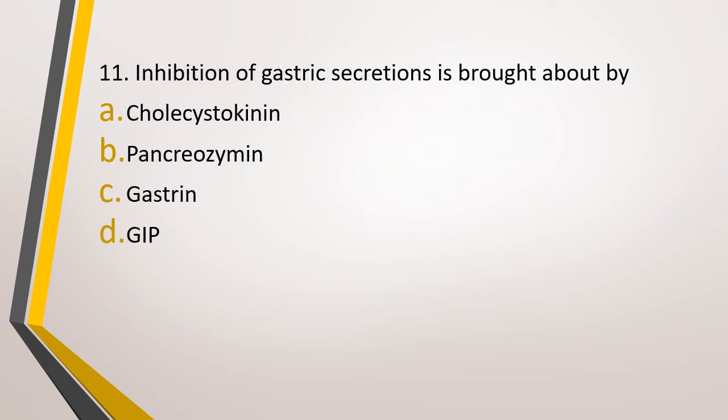Question number 11. Inhibition of gastric secretion is brought about by option A, cholecystokinin, option B, pancreozymin, option C, gastrin, option D, GIP. Inhibition of gastric secretion is brought about by. The correct answer is option D, GIP.